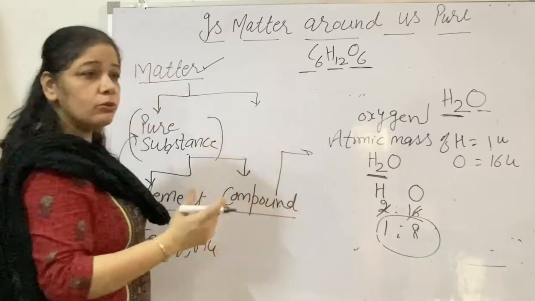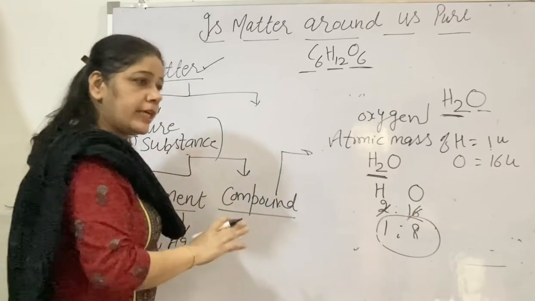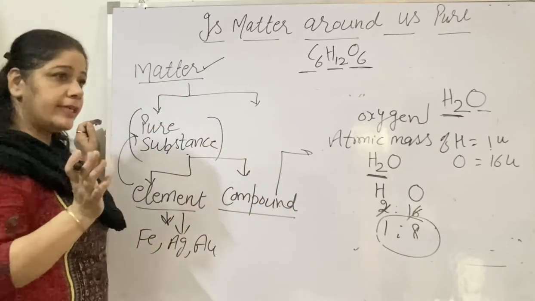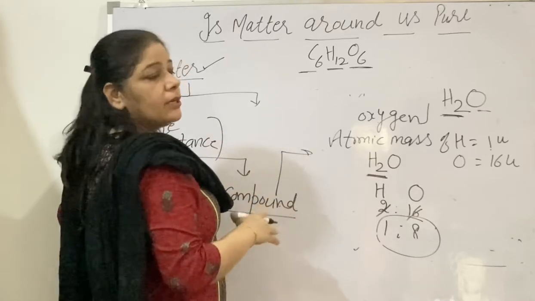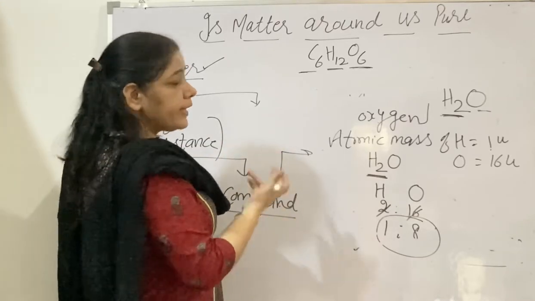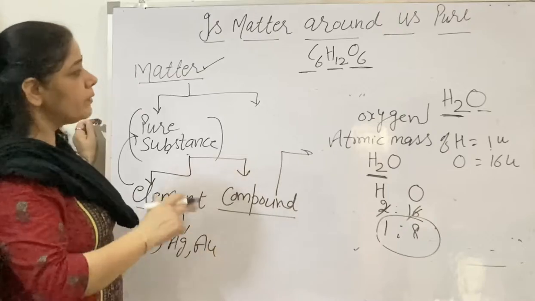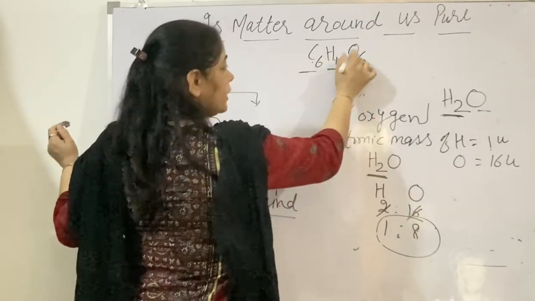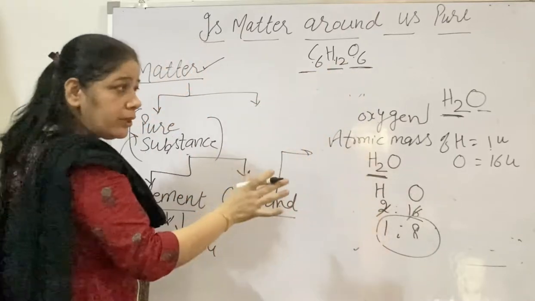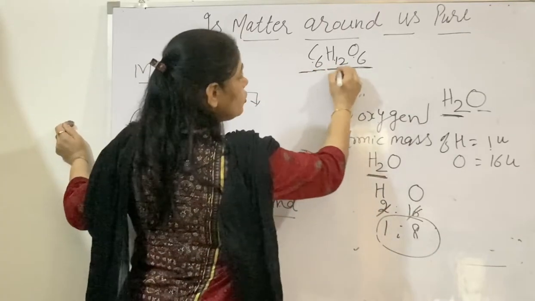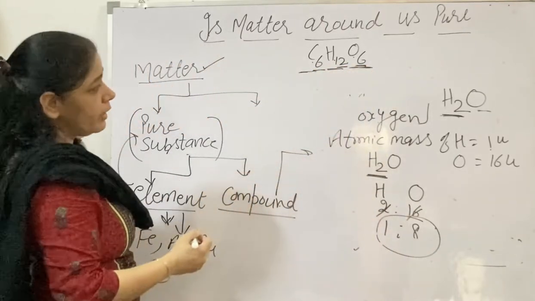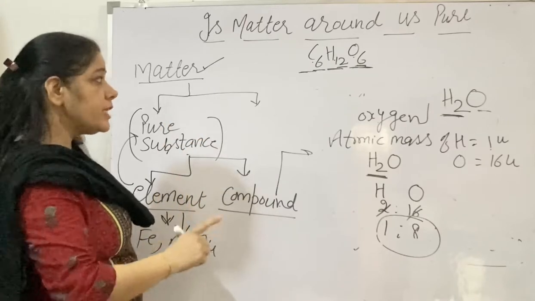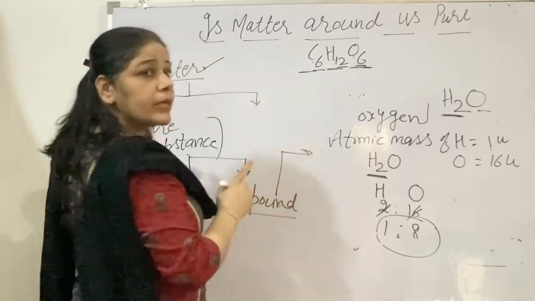It will not happen that in glucose sometimes nitrogen gets added, sometimes another particle, for example iron, gets added. No, every time glucose is there, these three elements, carbon, hydrogen and oxygen, combine together in a fixed ratio by mass. That's why its formula is fixed. And what is this? It is a compound.